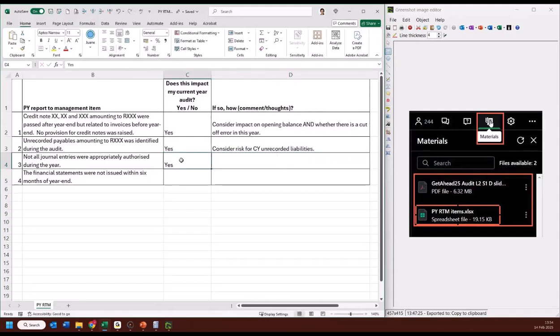But at the same time, one could say, well, I'm not really going to do more than I would have otherwise, because I'm already considering a risk of material misstatement, a risk of management overriding controls. I'm already doing that. So I want to say normal, but I'm going to say usual journal entry testing for management override will be performed.